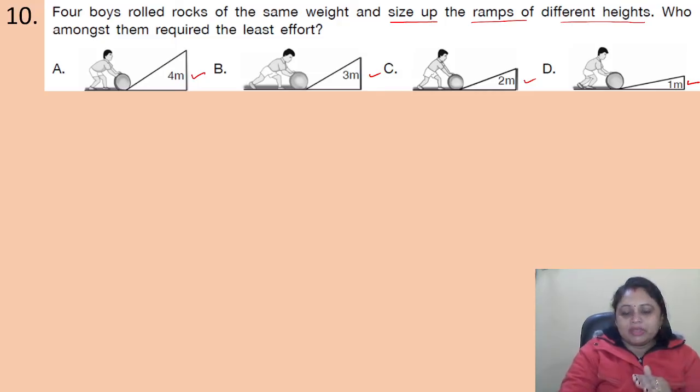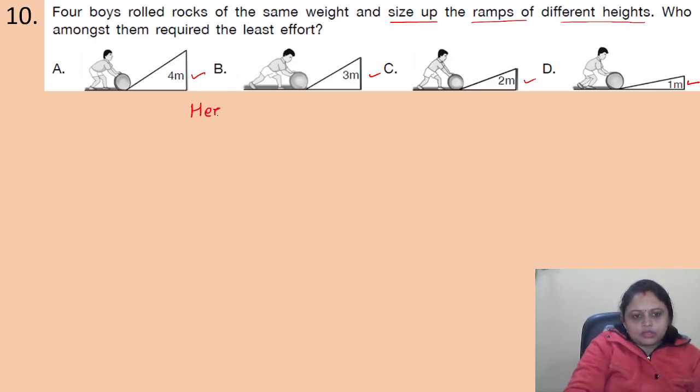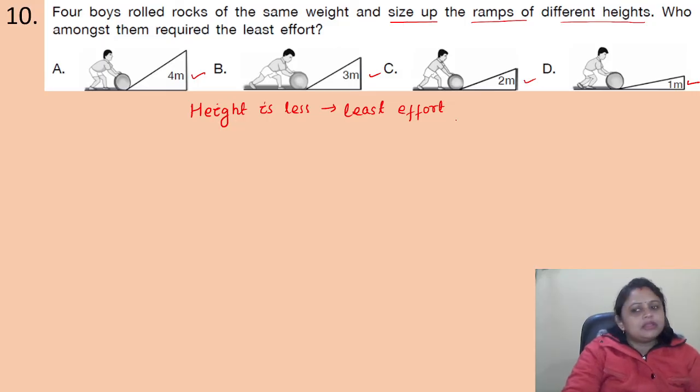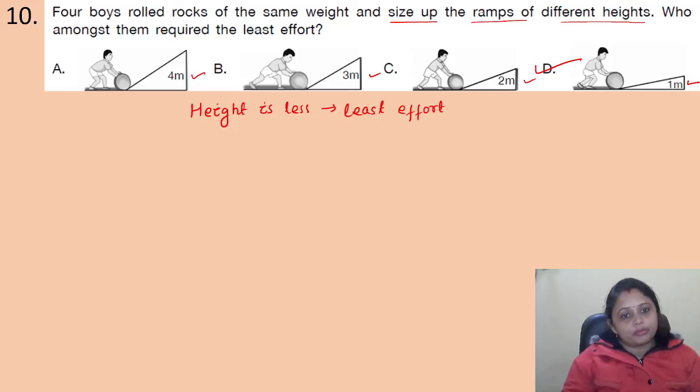Least effort is to be given where the height is less. Got it? If the height is less, then least effort needs to be given. So when the height is less, that is the 1 meter, right? So here the correct answer is option D, that is 1 meter. And if you are asked to give the highest effort, then it will be the highest height, that will be the 4 meter. Got it? Coming to the next question.